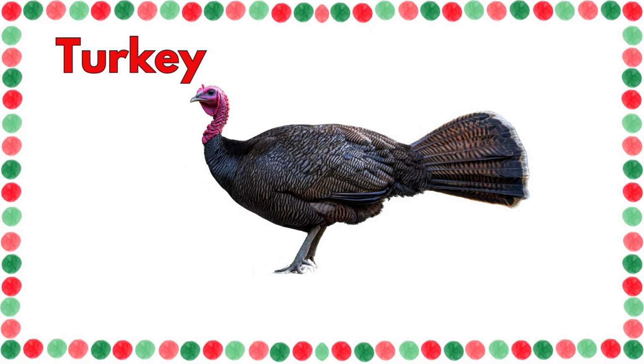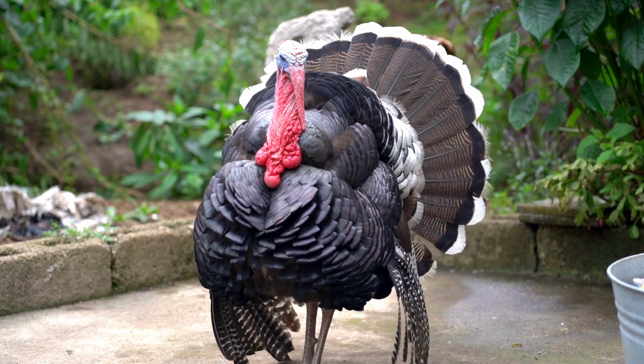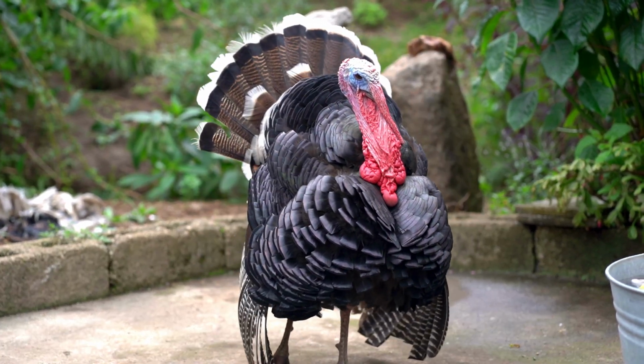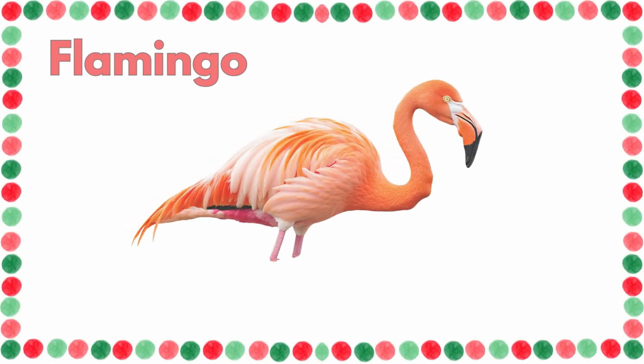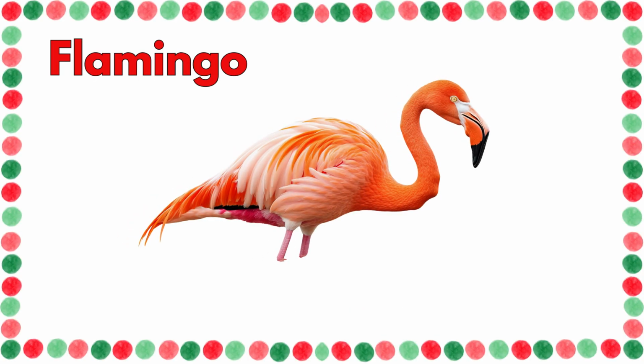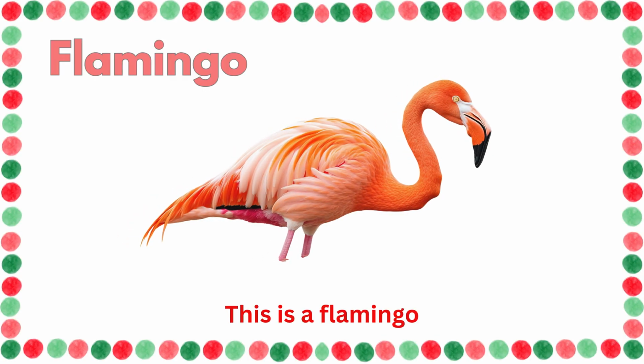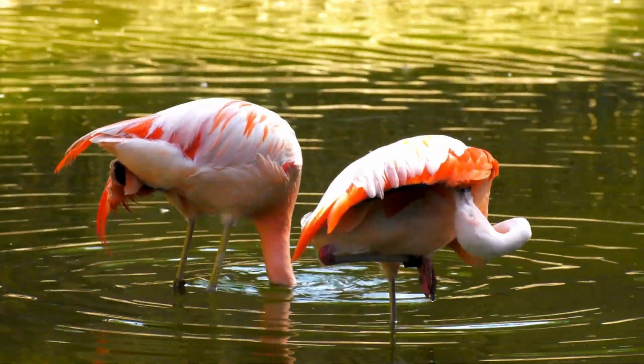Turkey. This is a turkey. It is a farm bird with a red neck. Flamingo. This is a flamingo. It is pink and stands on one leg.